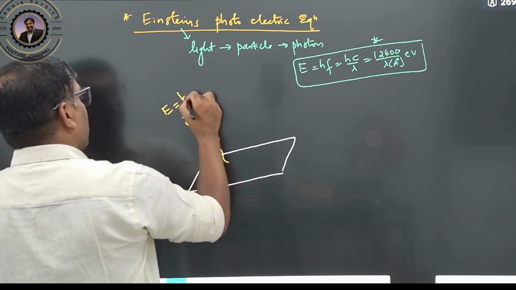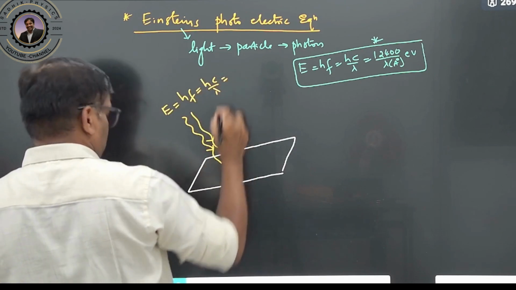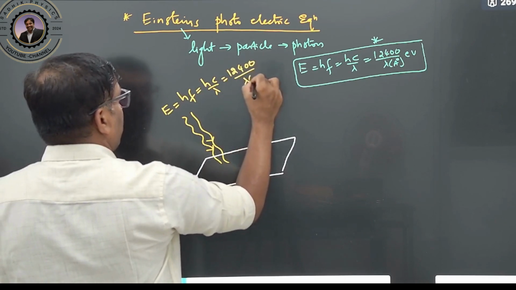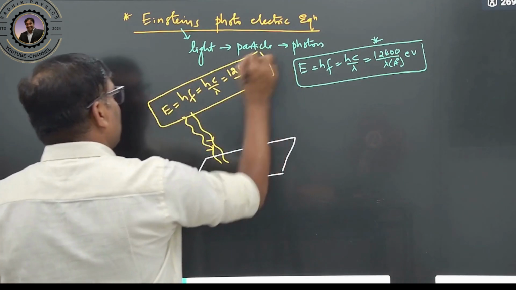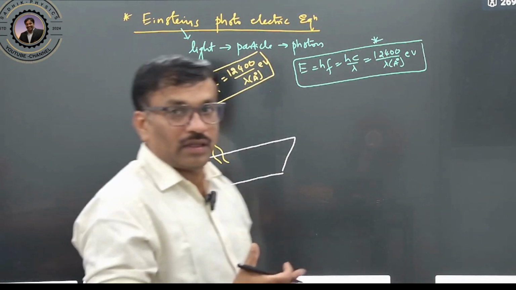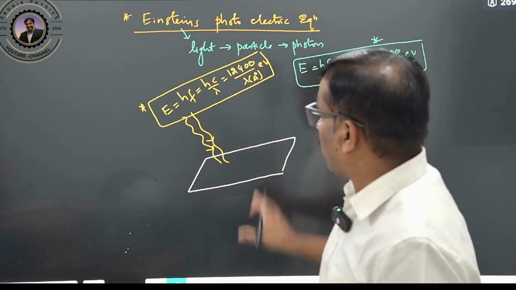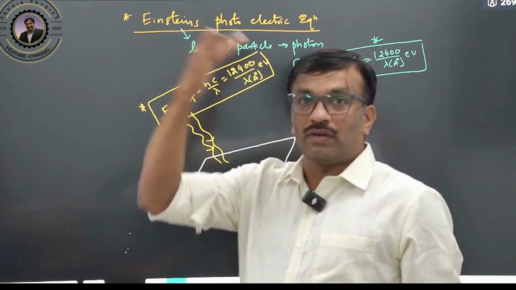Light is nothing but h into f or hc by lambda, that is a photon, 12400 by wavelength in Angstroms in electron volts. This is the incident energy. Now when this energy is absorbed by an electron from the atom, it will go to an excited state.